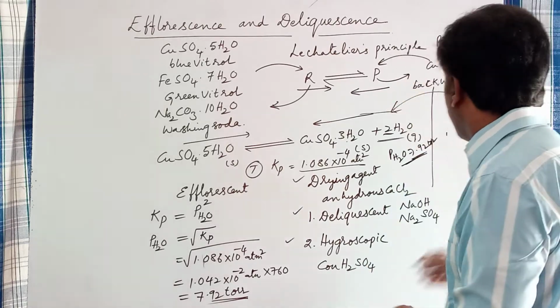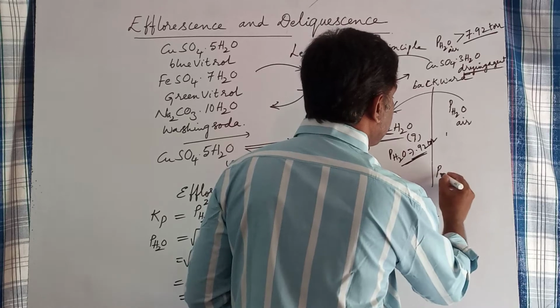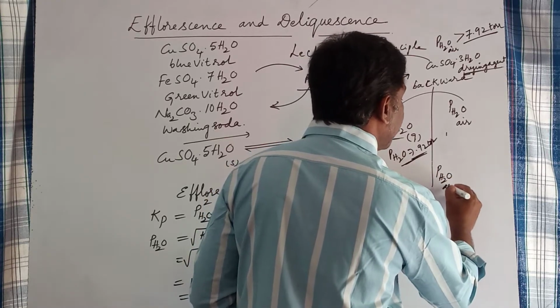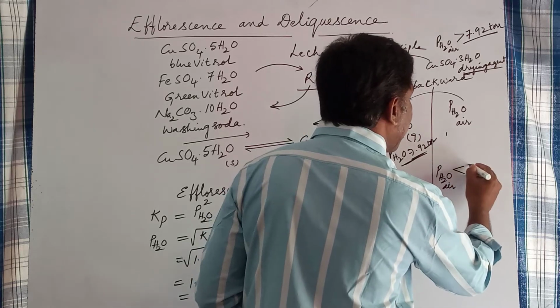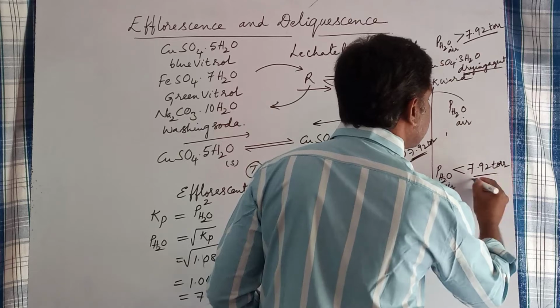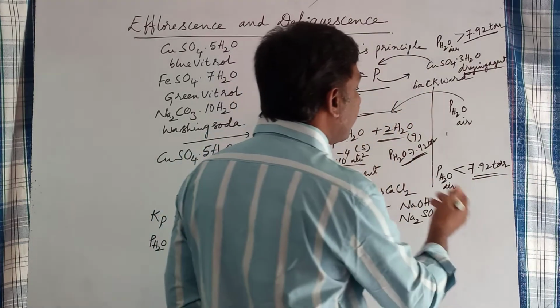Now, if the vapor pressure of water in the atmospheric air is less than 7.92 torr, automatically what happens?